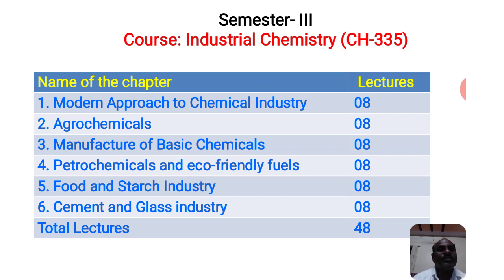So next time we will start another lecture. The first chapter will be the modern approach to the chemical industry.